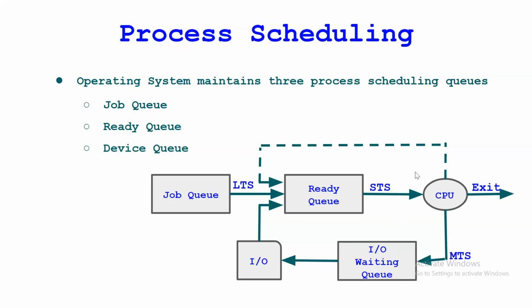The main thing to understand here is the ready queue and the waiting queue. The ready queue is present in the primary memory, because we know that if you want to execute any process, or access anything, we need to first bring it into the primary memory. All the processes in the ready queue are ready for execution. That's why they are all in the primary memory. So the ready queue is in the primary memory, right?